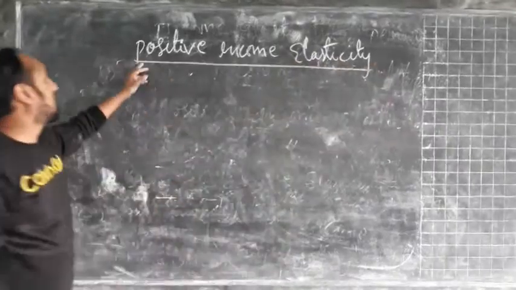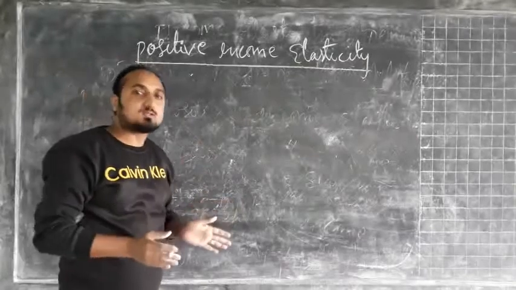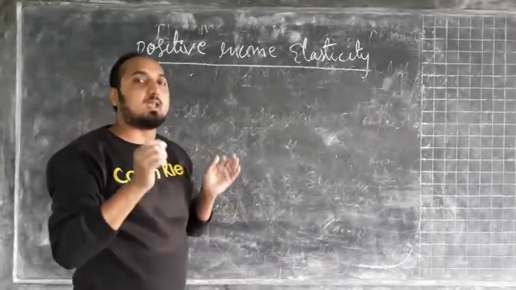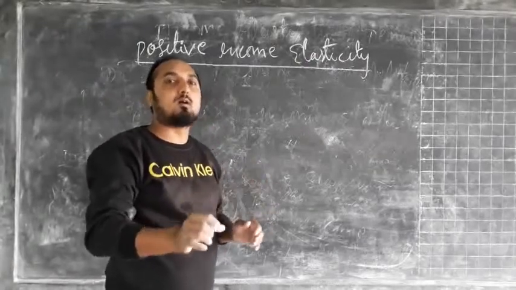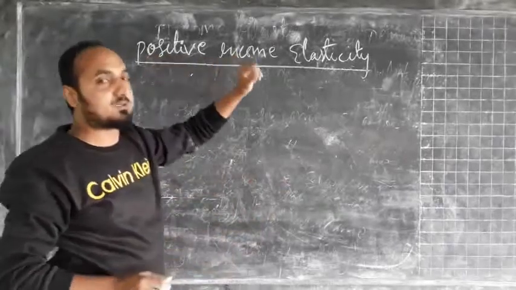Now, positive income elasticity. Income elasticity is said to be positive when an increase in income of the consumer increases the quantity demand for a commodity. That concept is called positive income elasticity.